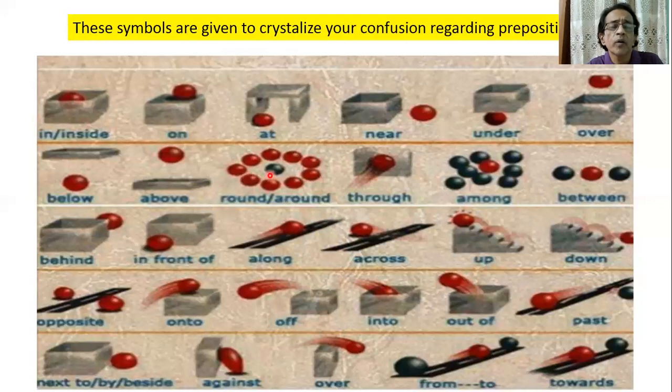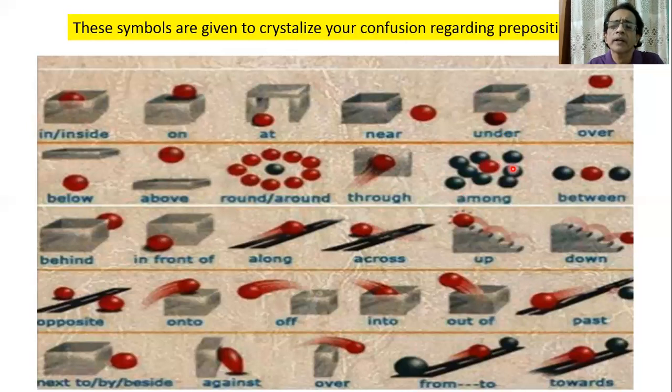This circle is around the ball, or I planted lilies around the circle. Then through. Through means, as you notice in the circle, from one end or boundary to another. Say I went through the field, I went through the jungle, and I went through the forest. And then among. Say the red ball is within the black balls.